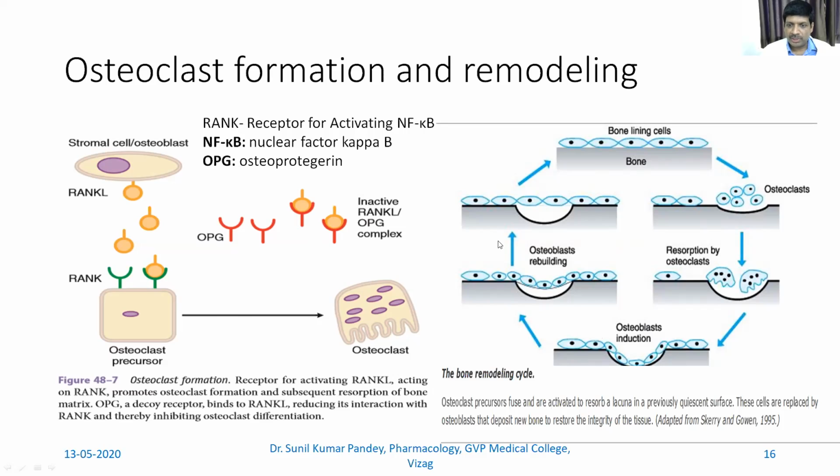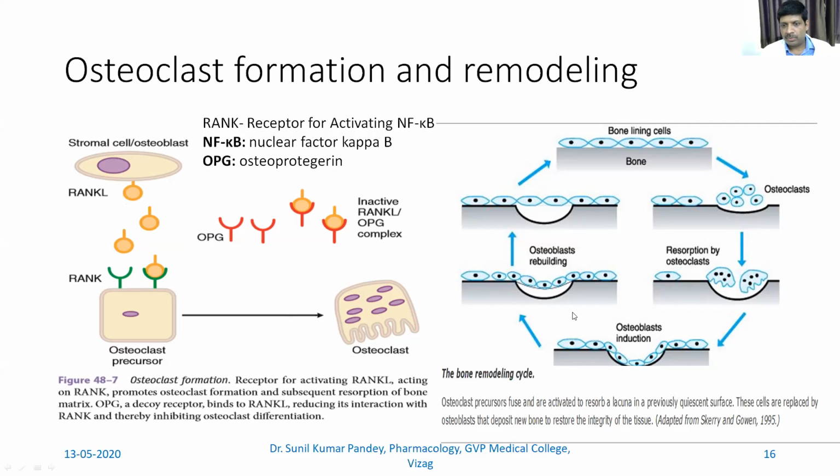This process is known as bone remodeling, a cyclic process, and that's why it is called the bone remodeling cycle. There is a compound called OPG, osteoprotegerin. It opposes this action, so it decreases the formation of osteoclast, which means lesser resorption.